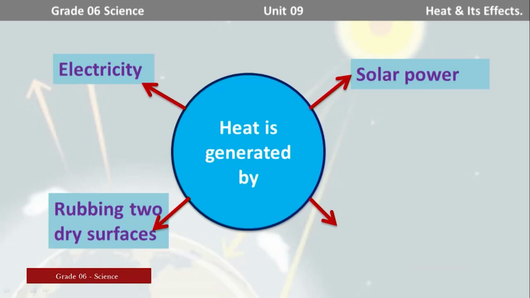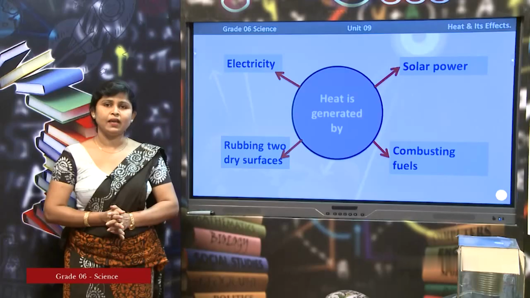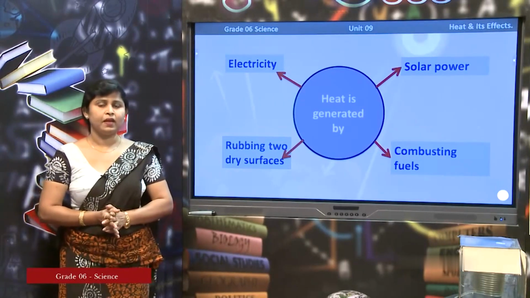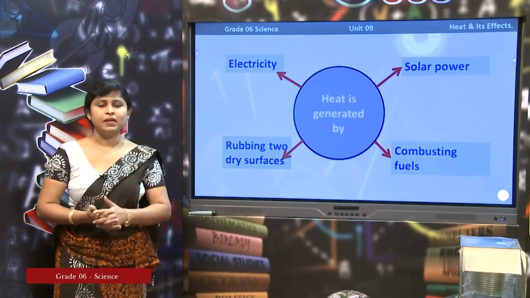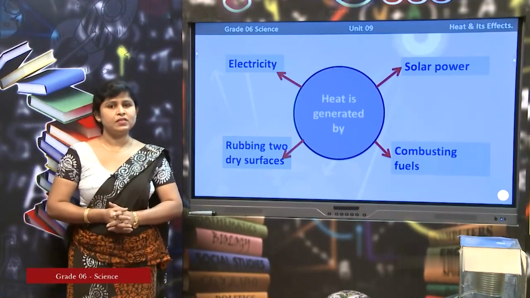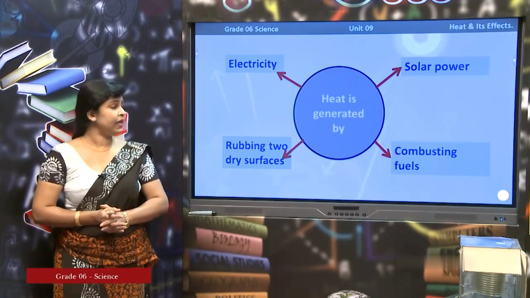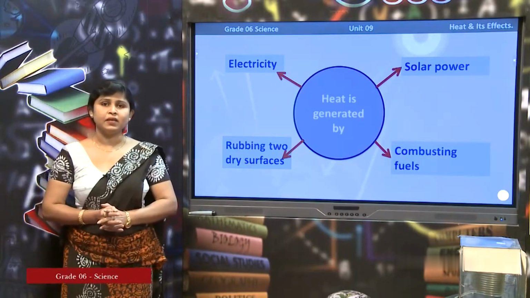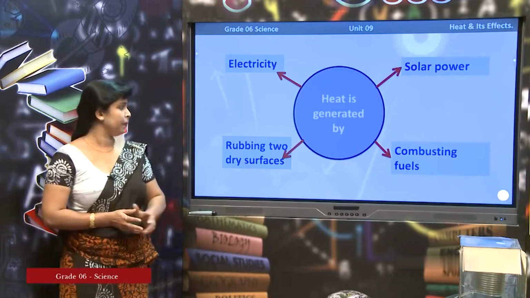Then the heat is generated. And by combusting fuels, you already know it, by burning firewood, liquid fuel, solid fuels, we can obtain heat energy.